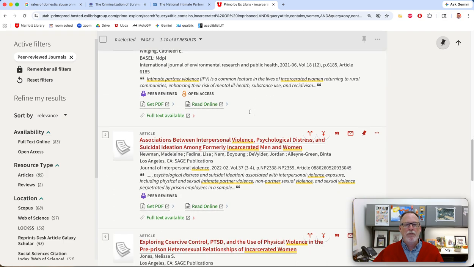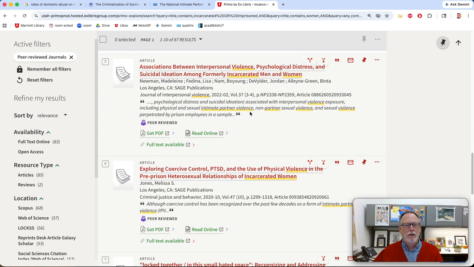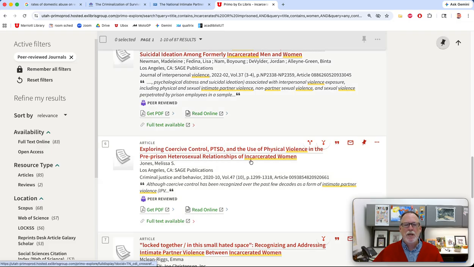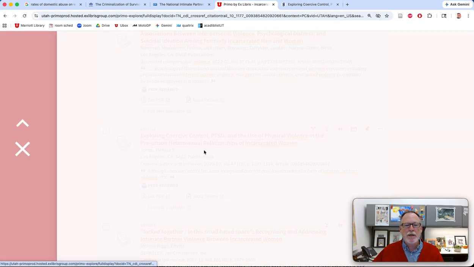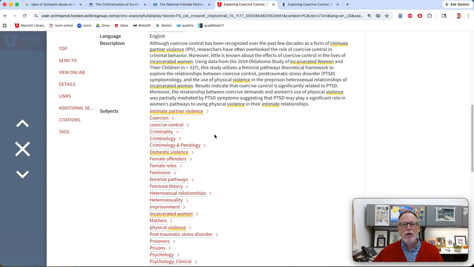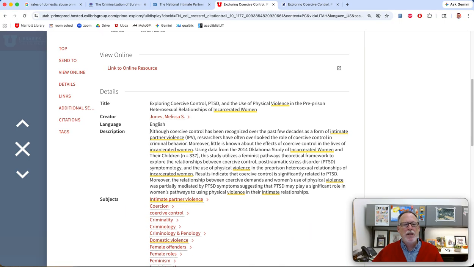So let's look at one, for example. Coercive control, PTSD, physical violence in heterosexual relationships of incarcerated women. So it's really focused, but let's go in and see what data there might be. Oh, by the way, to read an abstract, this is your key. So if it looks like a good title, look at the abstract, and they'll tell you a little bit of the problem at the beginning. They'll tell you about how they designed the study, and then they'll give you the results or the conclusions at the end. So coercive control is significantly related to PTSD.